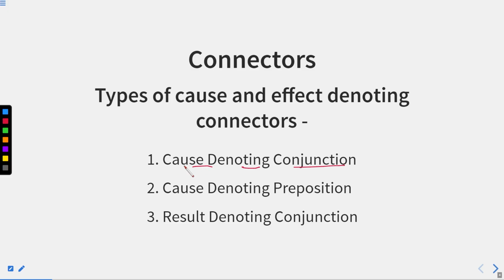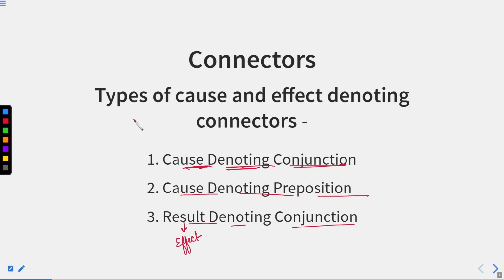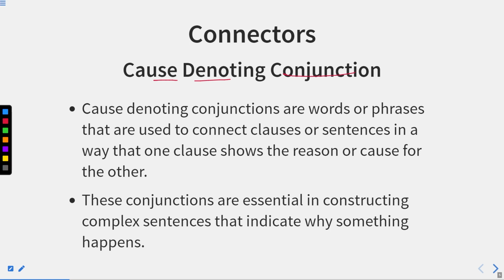So here first we'll discuss the types of these cause and effect denoting connectors: cause denoting conjunction, cause denoting preposition, and result denoting conjunction, or result is effect, or you can say effect denoting conjunction. So these three are the types of cause and effect denoting connectors. Okay, so first we'll discuss cause denoting conjunction.